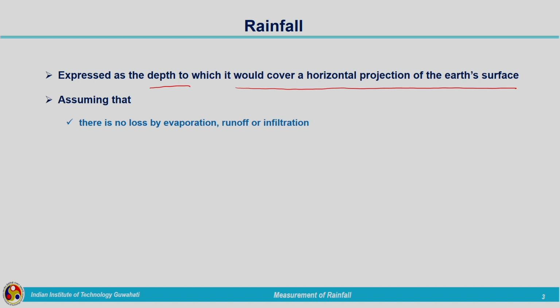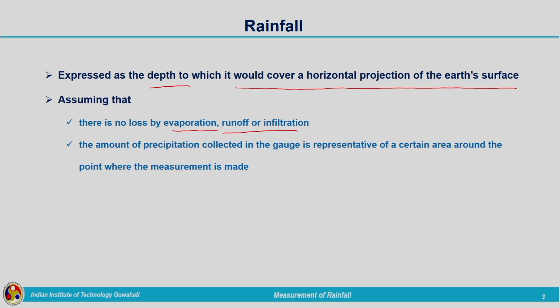We are assuming that there is no loss by evaporation, runoff or infiltration. Different losses which take place from the rainfall we have seen. So, here the assumption which we are making is that whatever rainfall depth is coming, there is no loss from this rainfall.